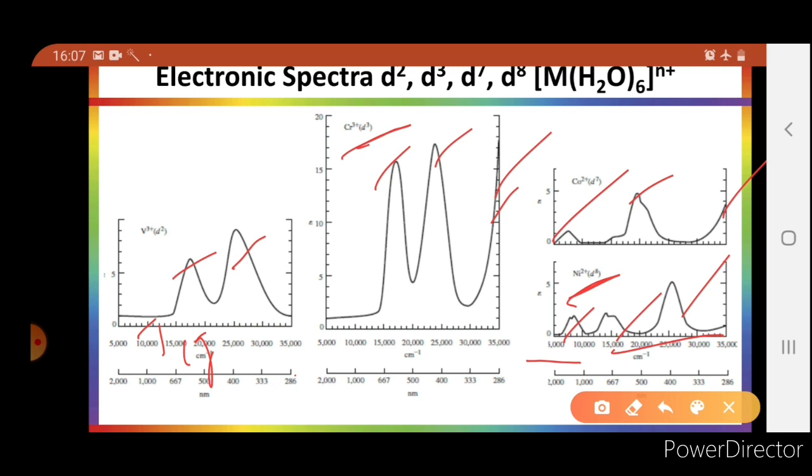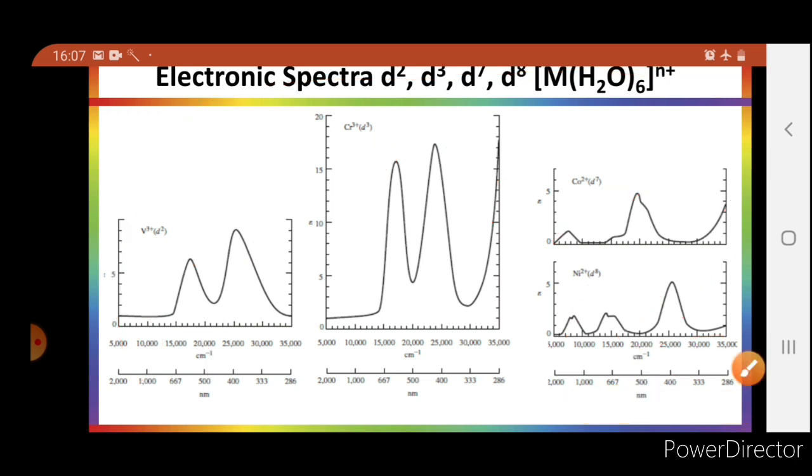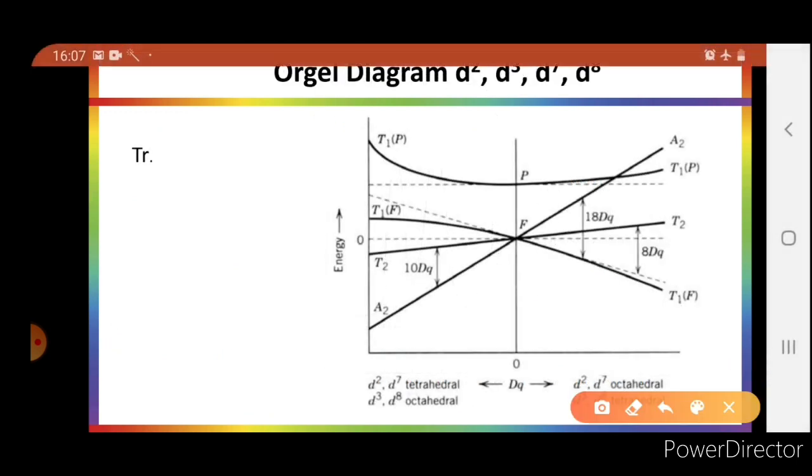So these are the spectra of d2, d3, d7, d8 configuration in octahedral field with aqua complex, and their collective Orgel diagram will look like this. This diagram will also be for tetrahedral configuration.